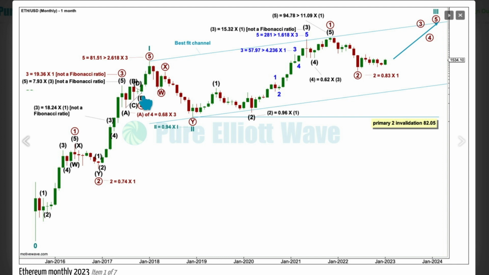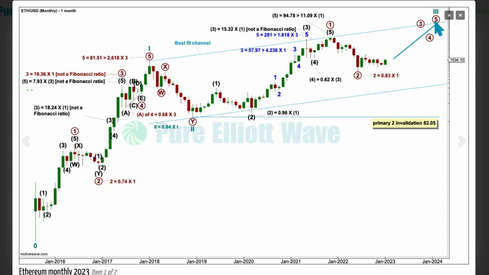So just note that this fifth wave travelled nearly 3 times the length of this third wave, and it did it in a fraction of the time. This is the strongest and longest portion of cycle wave 1. That's really important to understand and really get into our heads, because I'm looking for the end of cycle wave 3 for my eventual profit taking point.